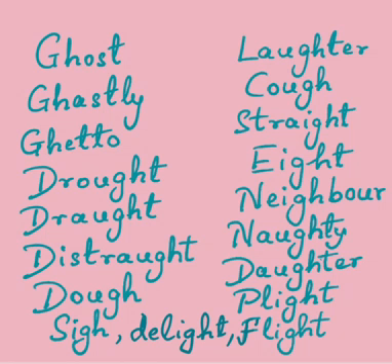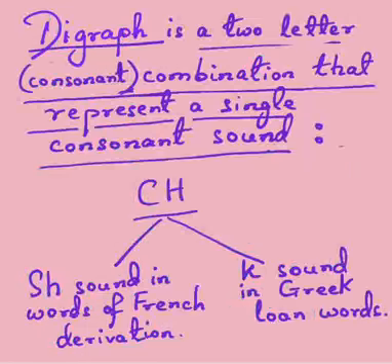Now you will get to know about the kind of sound or sounds that are produced by the digraph CH. This digraph, in fact, produces three different sounds. One is the normal sound of CH, as we find in the word chocolate.